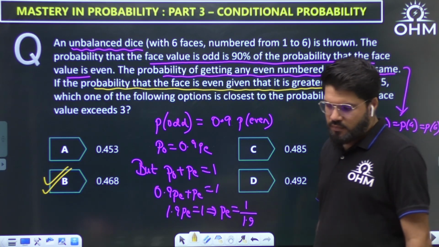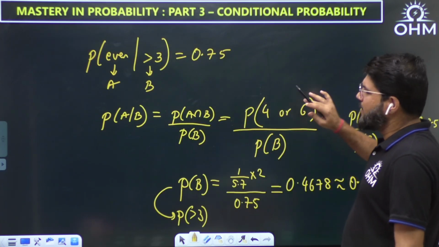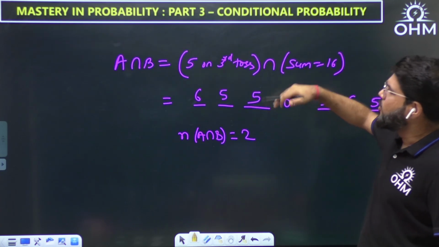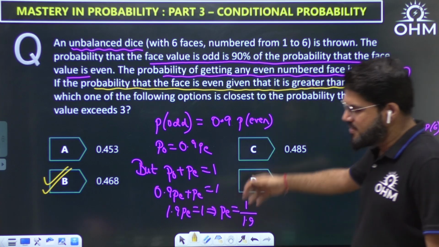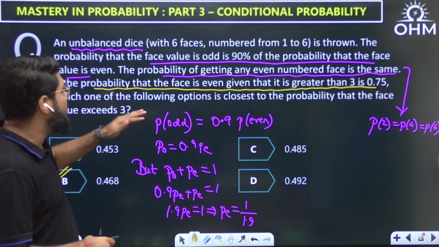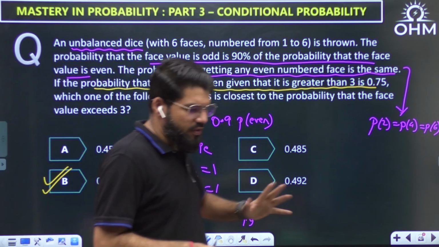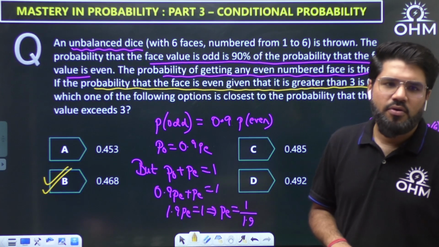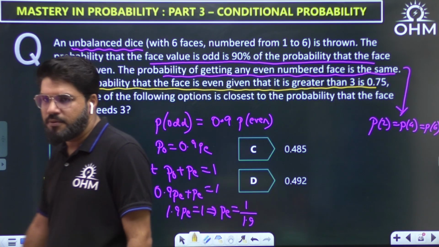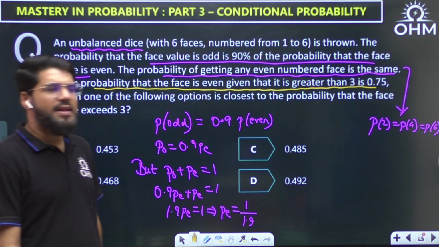Okay, dear. See, again, conditional probability came at the last. That is the formula that you should know. But the rest was all about decoding this unbalanced dice. Probability of getting 2, 4, 6 is same, but probability of getting an odd number is not same as that of an even number. So some biasing is there. That is what this question speaks about. All right, let's go to the next question.